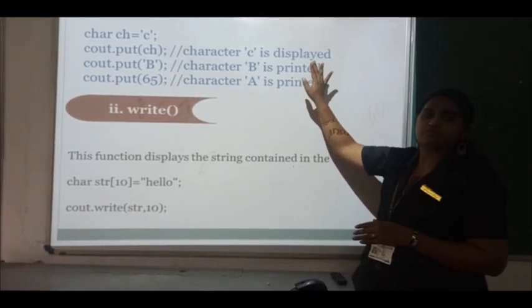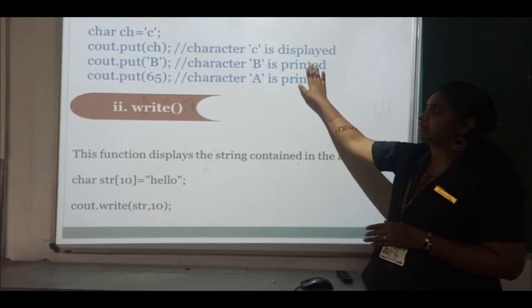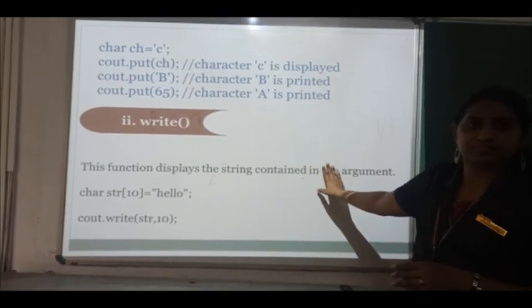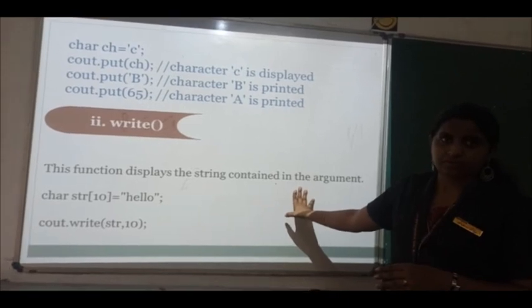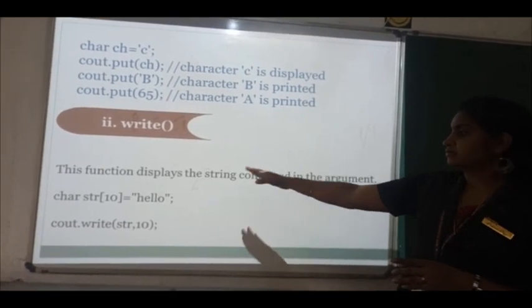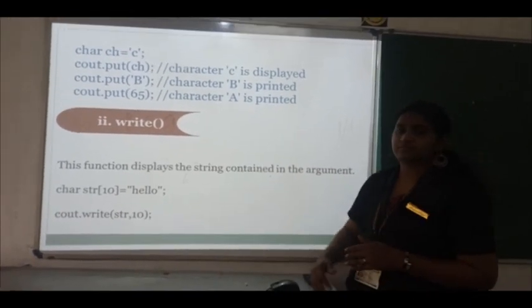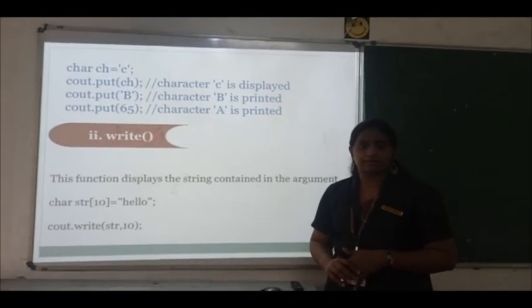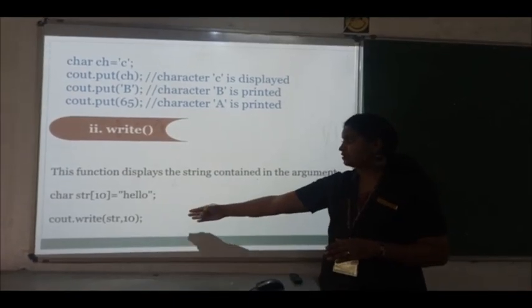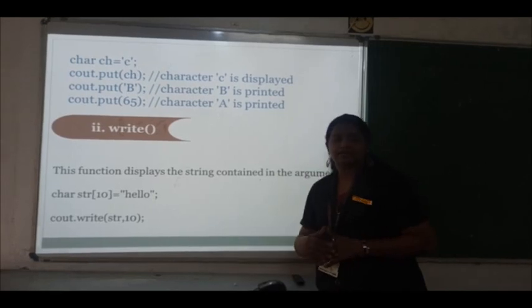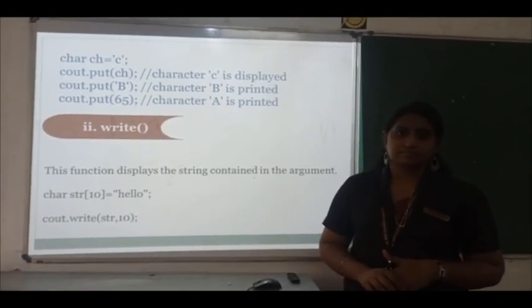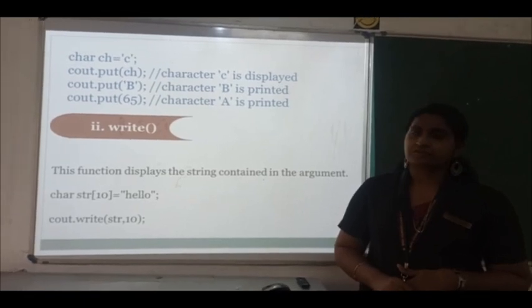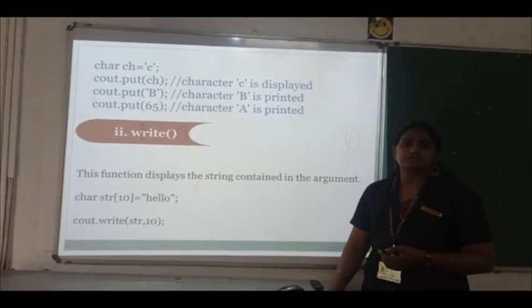And here, if you want to display a string, you use the function write. Like this, with cout you can display your content. String array till 10, you can display that. That is the meaning of that statement. Clear? So these are the main string functions.